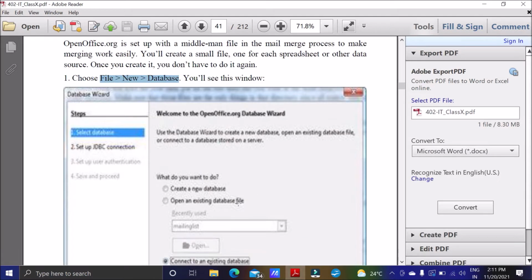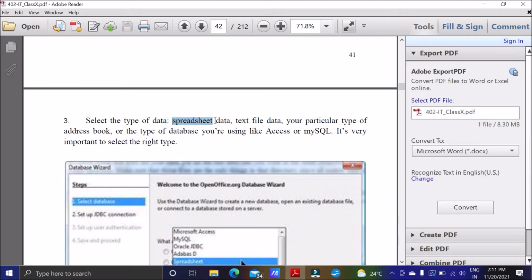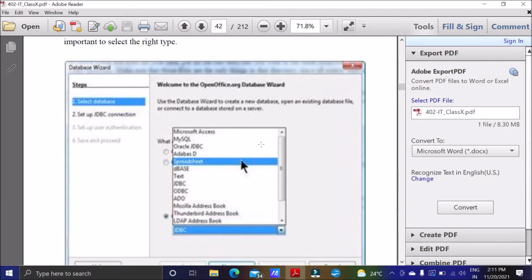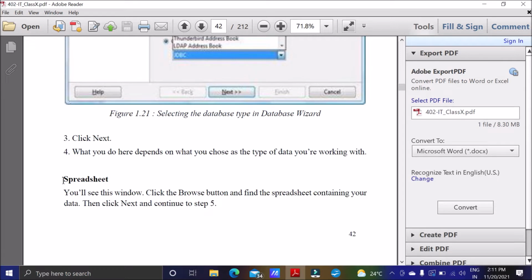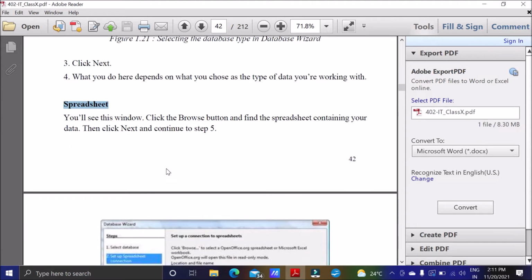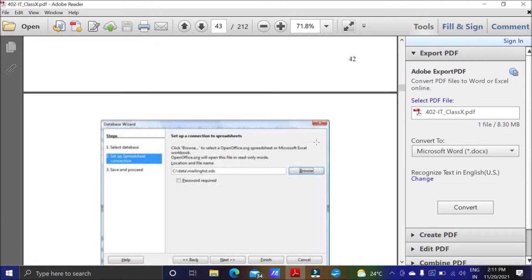See here also, you can go for spreadsheet data, you can go for text file data, or any particular Access, MySQL, whatever database you want to connect, you can connect. It is very important to select the right type of database which you are having. If you are going for a spreadsheet, when you click on spreadsheet and select it, you will see this option, set up a connection to a spreadsheet, and then you have to browse, and then you will get the information.